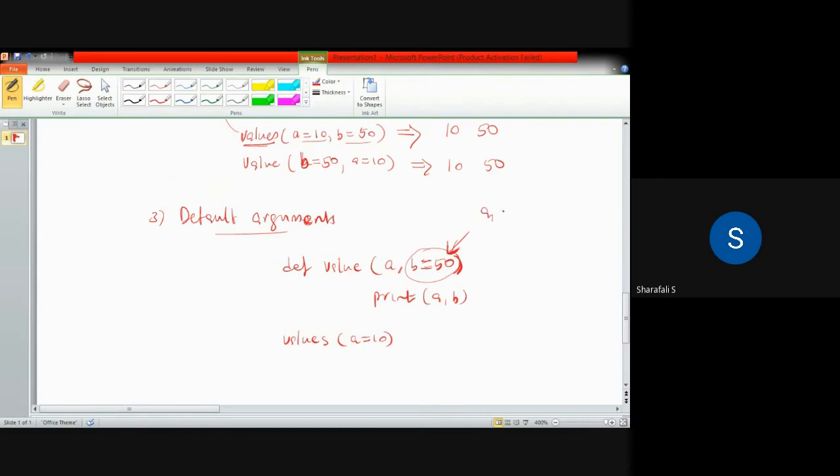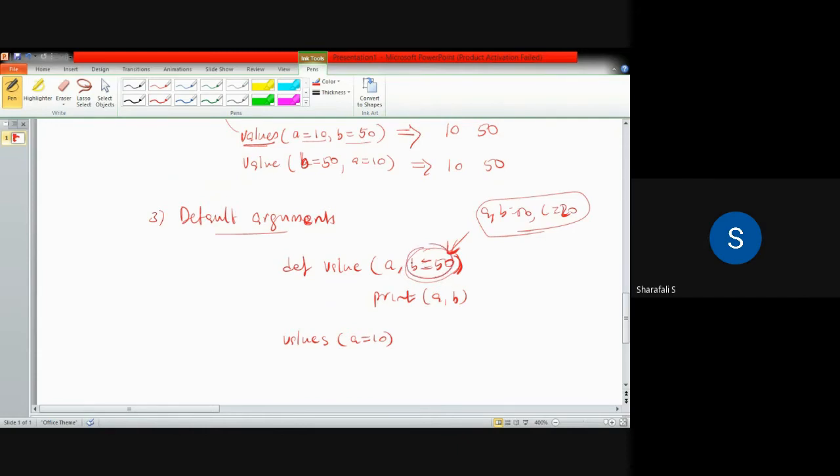You can also use a equal to a comma b equal to 50, some c equal to 20, something like that. So you can use a number of arguments like this. So some of the arguments in the function definition itself, you can see, will be considered with default values. Okay, so these are default arguments.